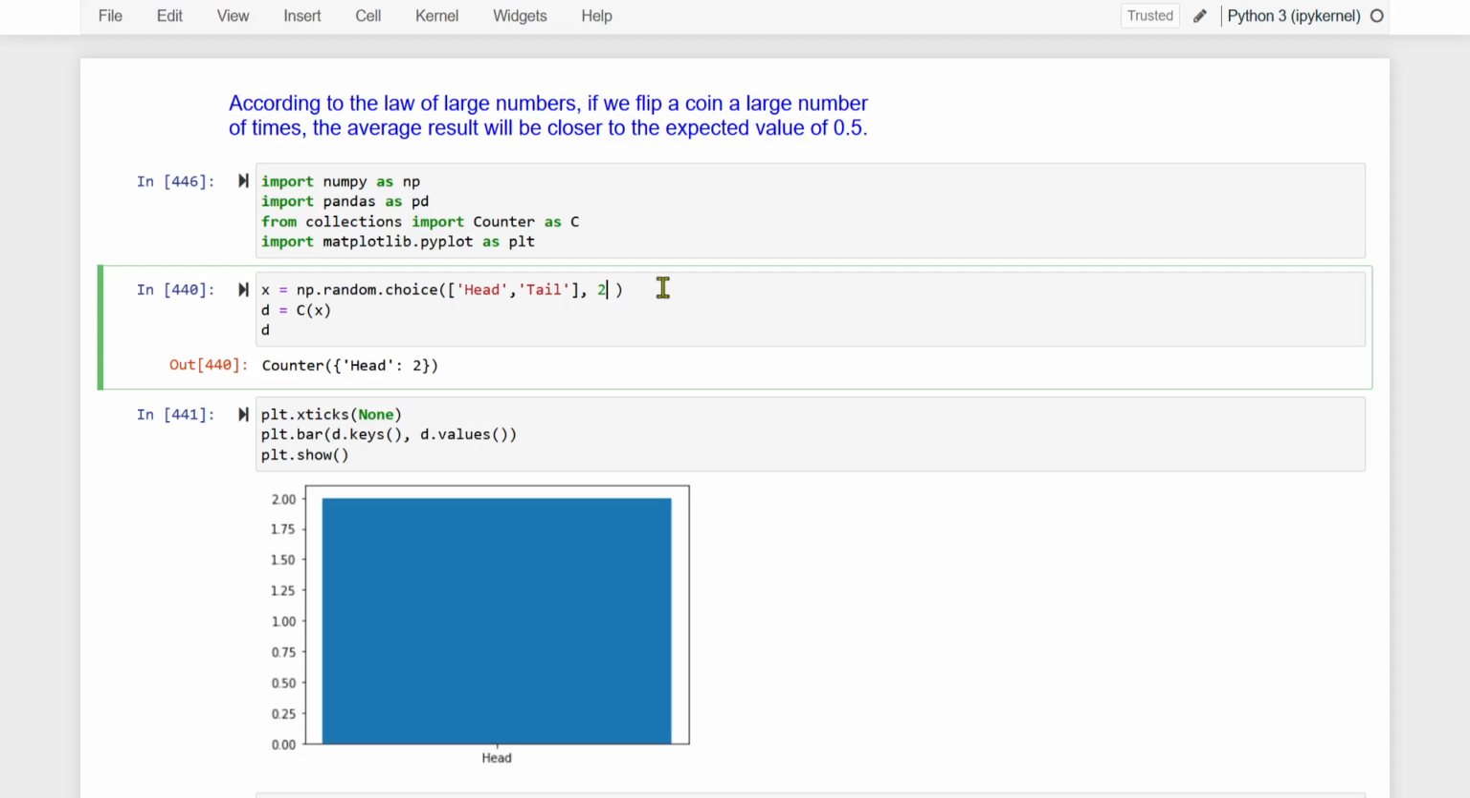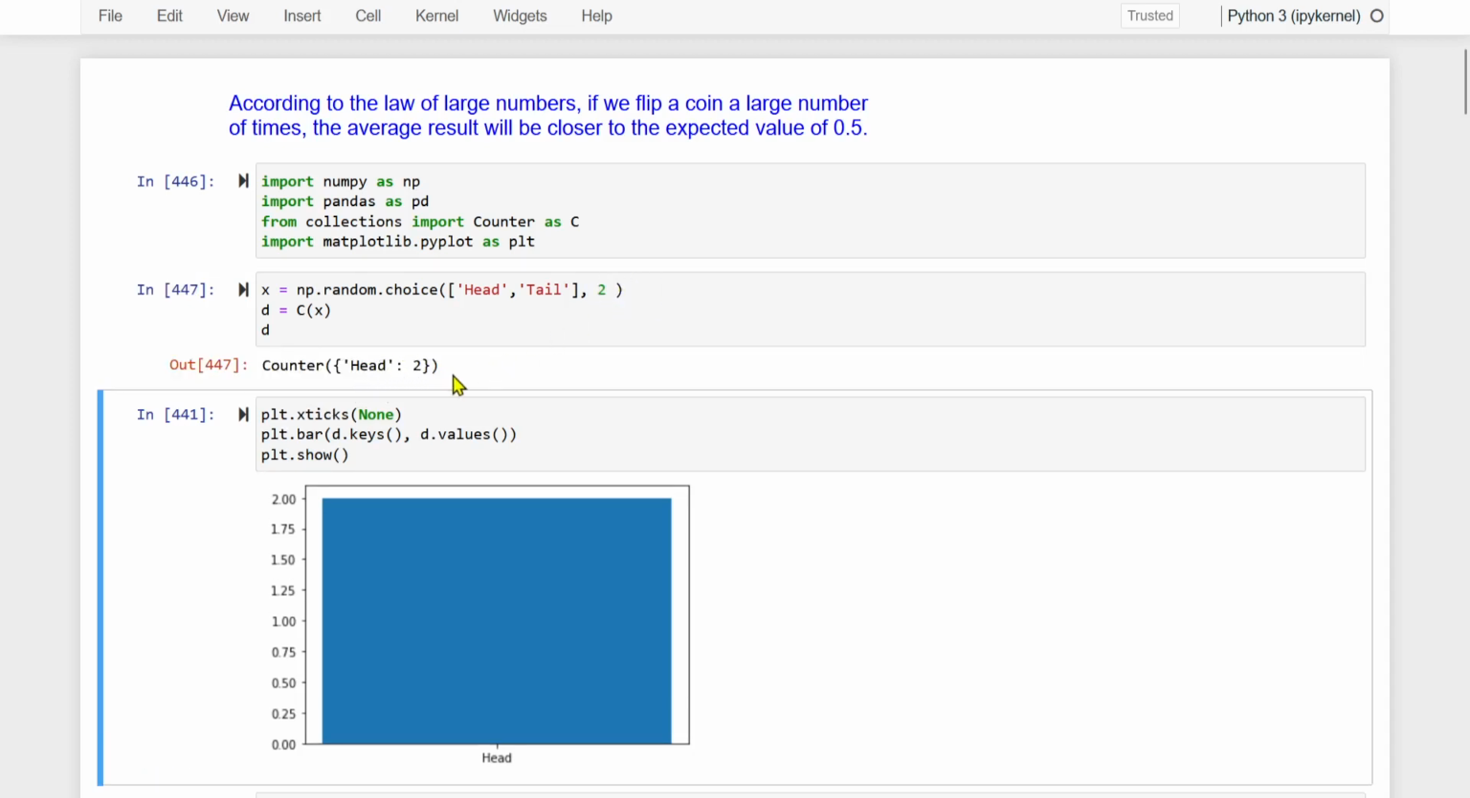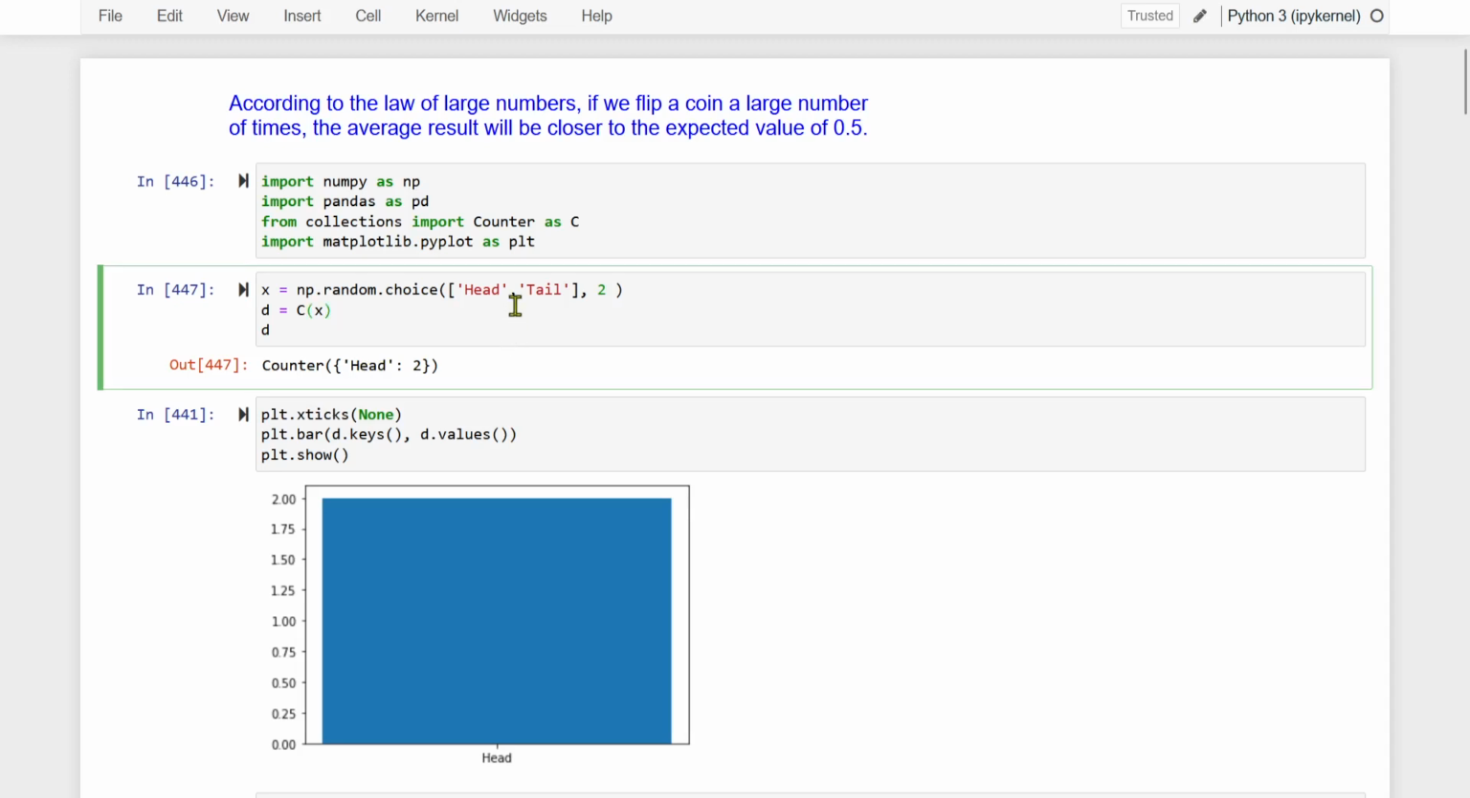The probability of getting heads when we flip a coin is 0.5, that is 50%. And so will be the case for tails. So let us flip a coin twice here. What we are getting, we have got heads twice. It should have been ideally once heads and once tails. That has not happened. Let us do that again.